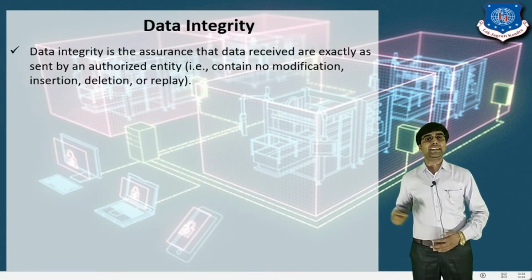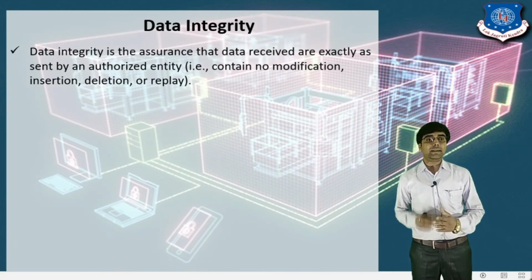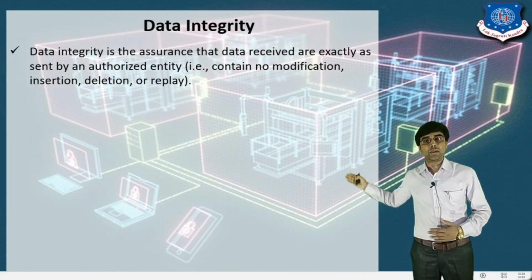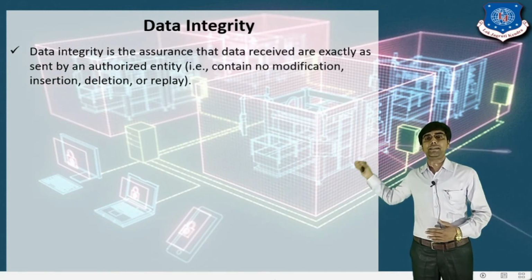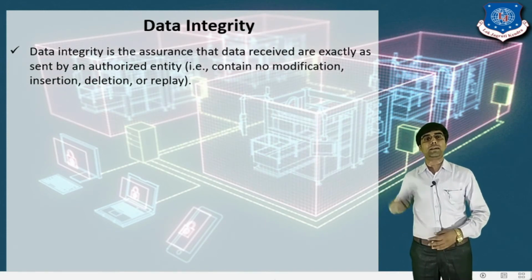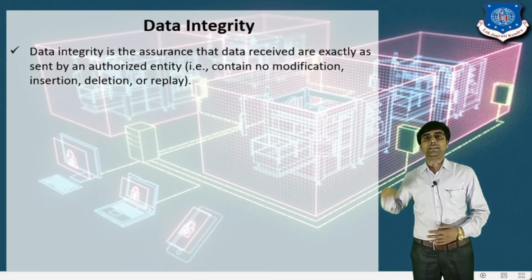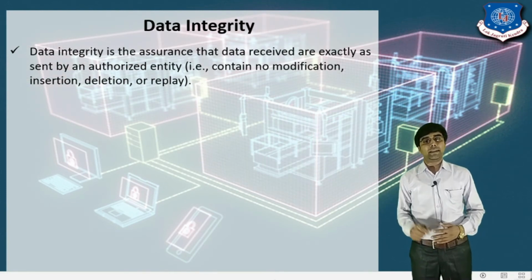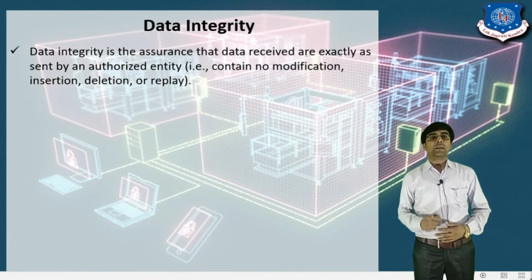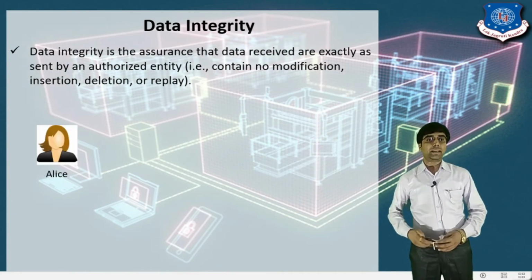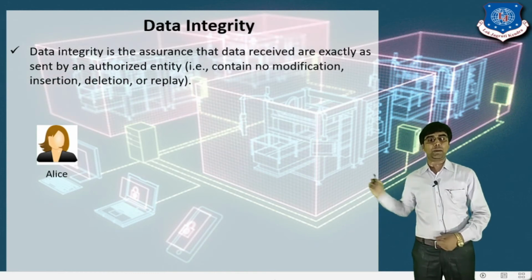The next is data integrity. Data integrity is the assurance that the data received are exactly as sent by the authenticated authorized entity. It means that during the transmission, the attacker cannot modify your information. Let's see one example.